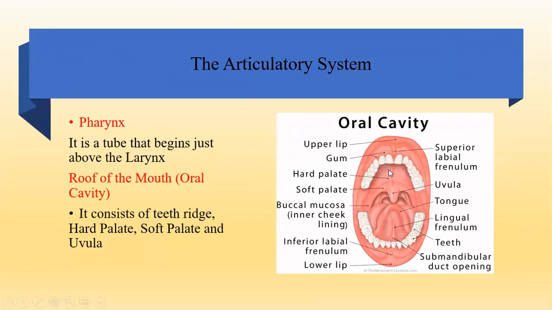You can touch and see after the upper row of teeth you have, ऊपर के जो दांत हैं उसके पीछे you have a small region, teeth ridge. उसके पीछे देखो पूरा छत जैसा, तो वो माउथ का जो ऊपर का पार्ट है, it is hard, right? It is hard and that is called hard palate. And behind that you have a soft region and it is called the soft palate.